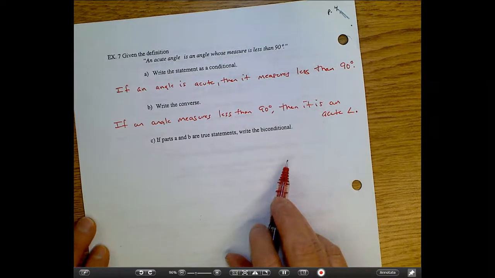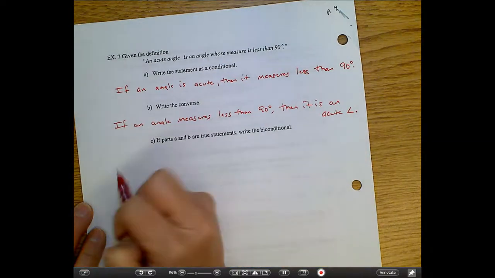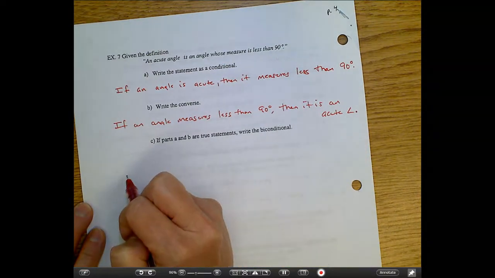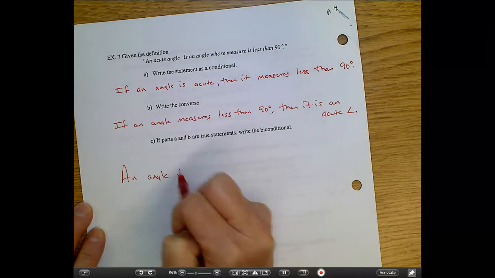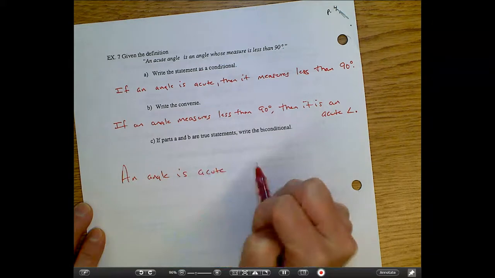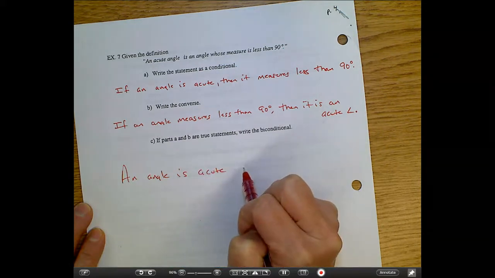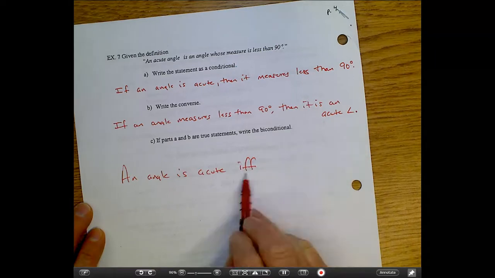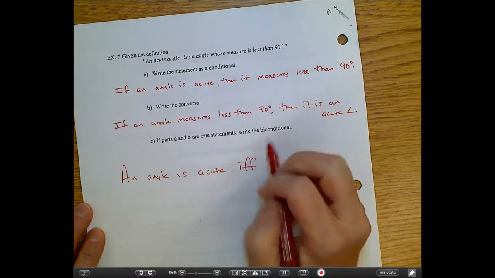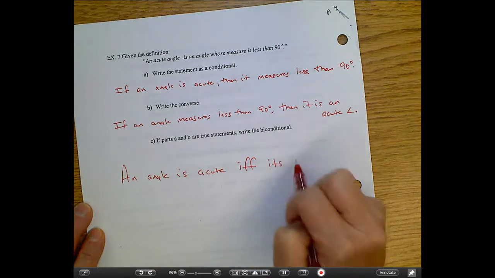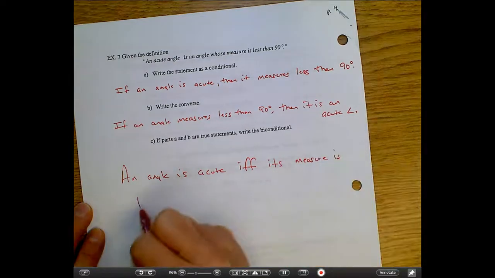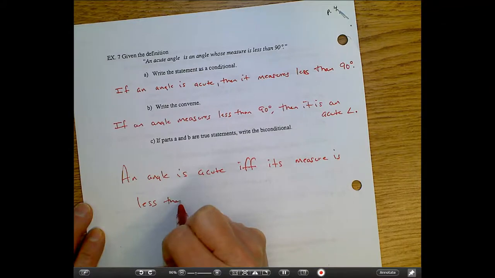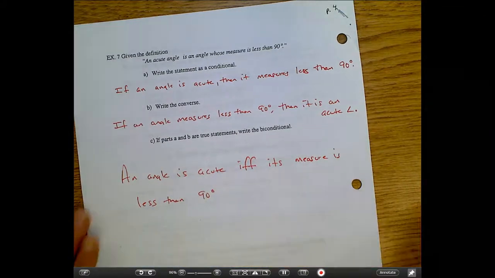So finally, written in if and only if form, you would basically say something like, an angle is acute if and only if, and I'm going to use my abbreviation. I'm going to be like IFF. If and only if its measure is less than 90 degrees. And we're done.